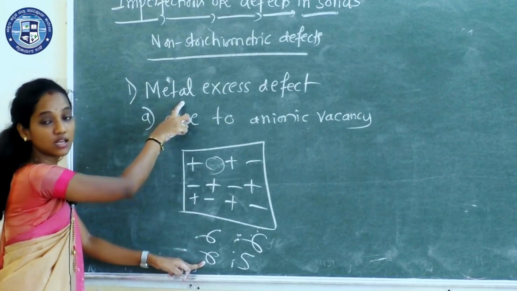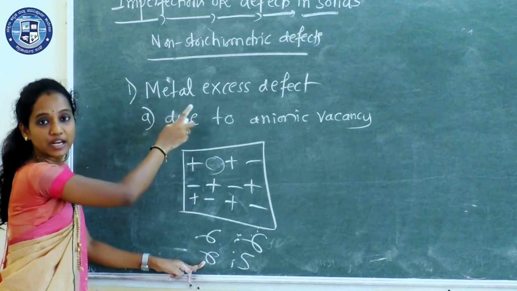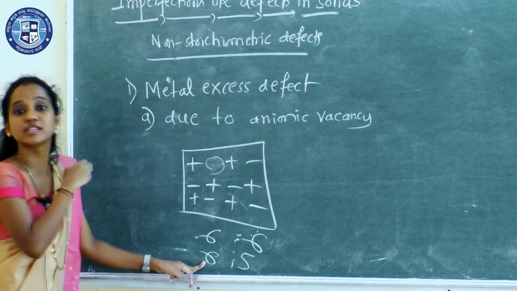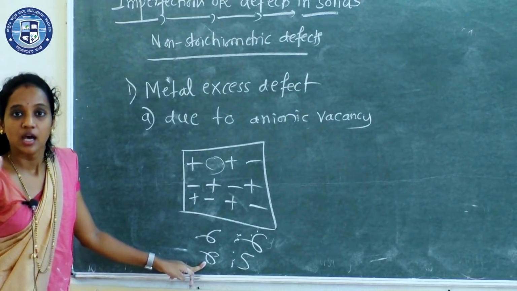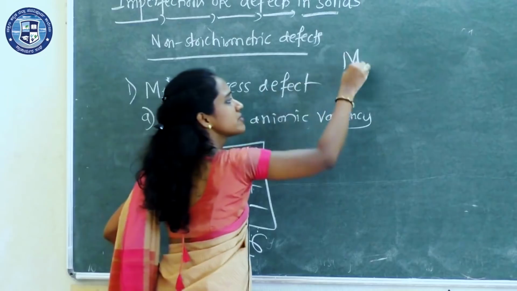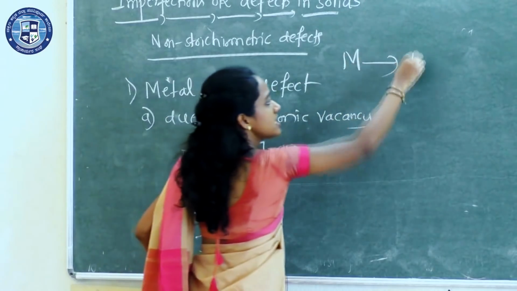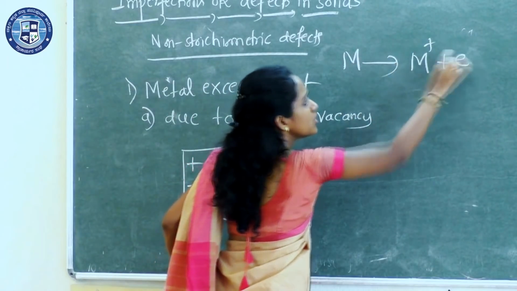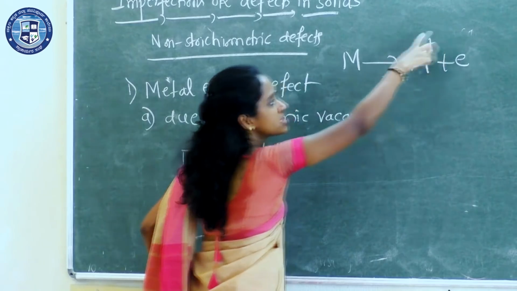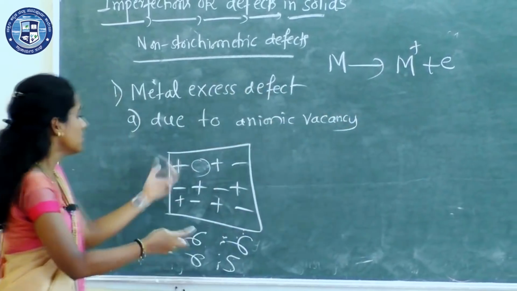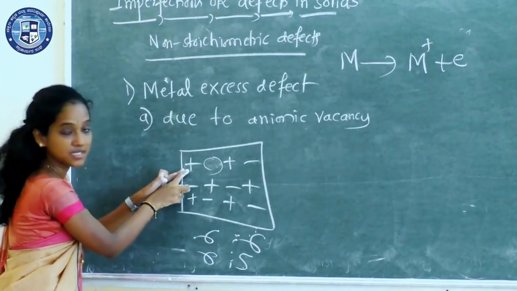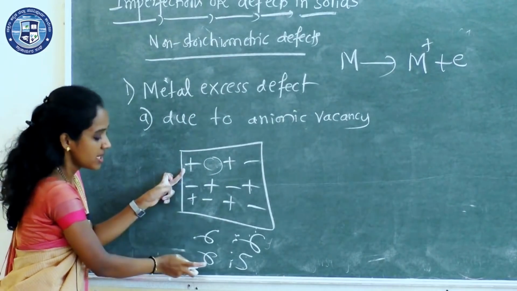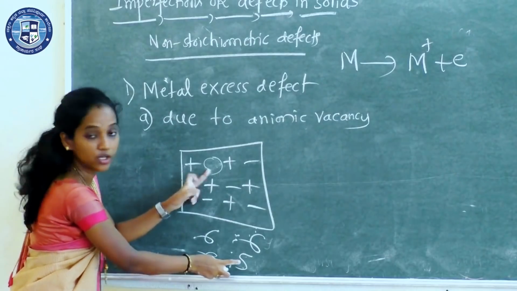Here I have written metal. Is there any link between metal and cation? Yes, of course. Metals are always electropositive elements. They lose electrons. So what happens if a metal loses an electron? It will convert into a unipositive ion, a cation. So cation in the sense is nothing but metal. So in this example there is an excess number of cations due to anionic vacancy.